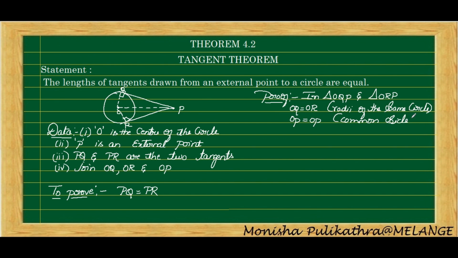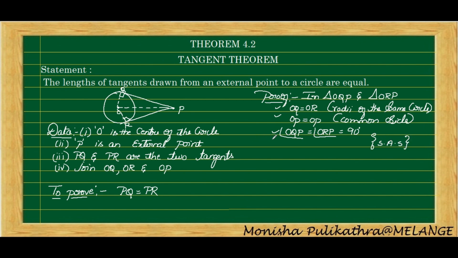Next, by the perpendicular theorem, I have proved that this angle is 90 degrees. Therefore, angle OQP is equal to angle ORP. Why? Because both are 90 degrees. So I have proved two sides are equal and one angle is equal. So it will become the SAS postulate, that is side angle side.